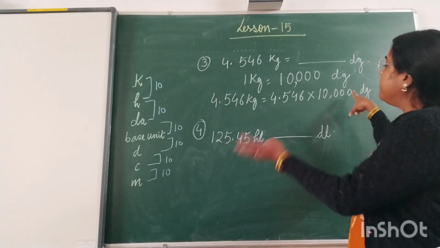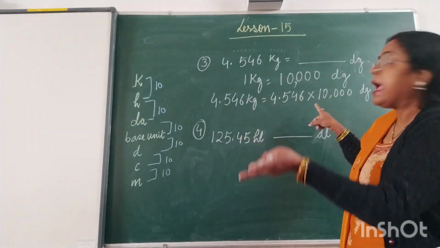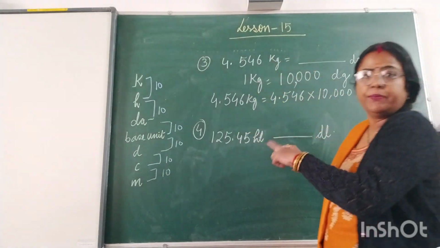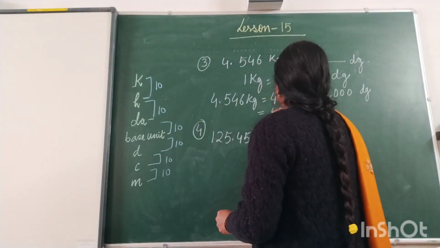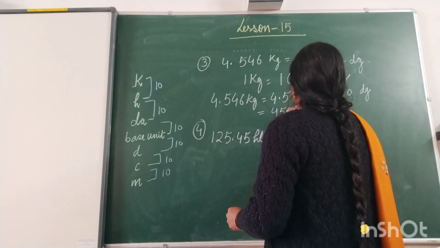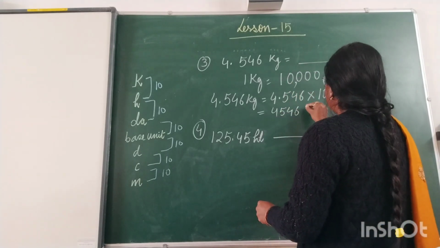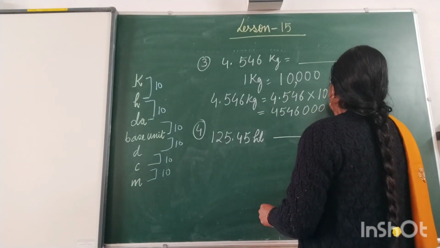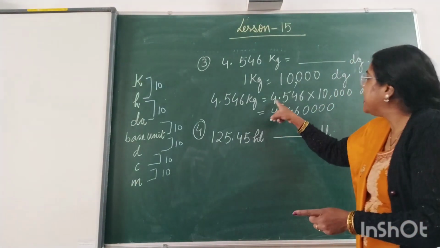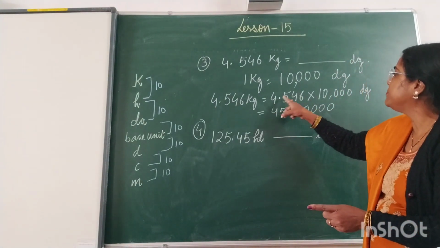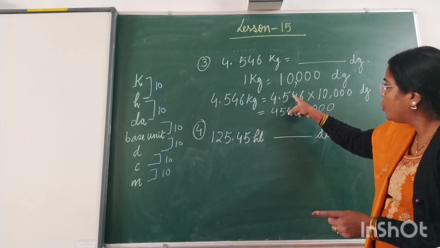Now, when we are multiplying by 10, 100 and 1000, as many zeros are there, that much zero will be increased after the number. So 4.546, after that 4 zero will be there, 1, 2, 3, 4. Okay? Now, decimal is before, how many digits, after decimal, how many digits is there? 1, 2, 3.